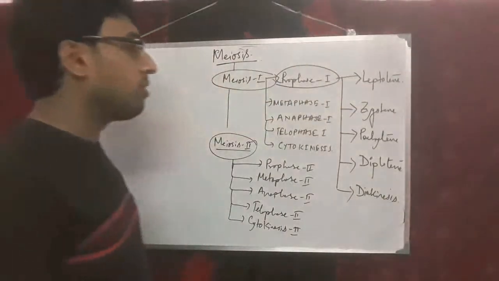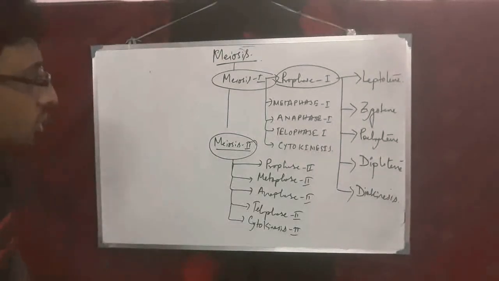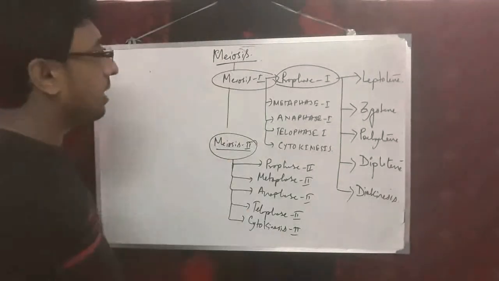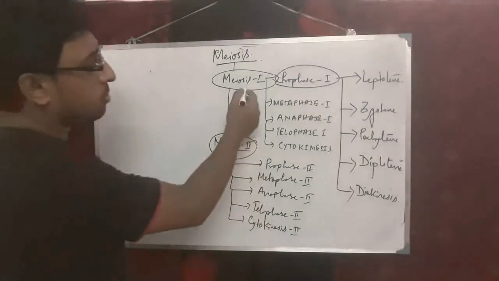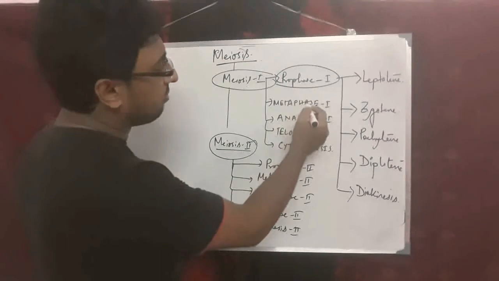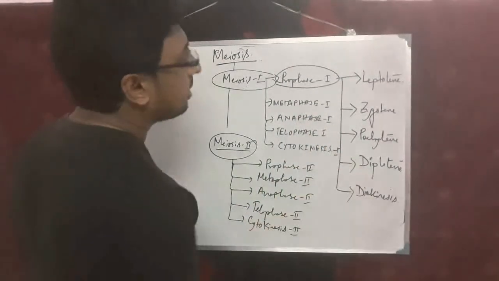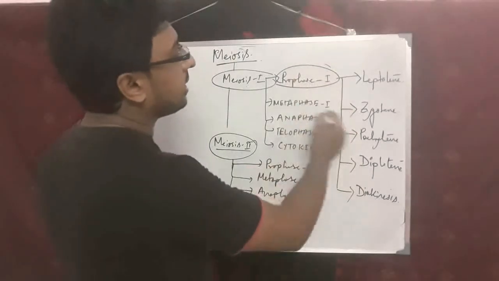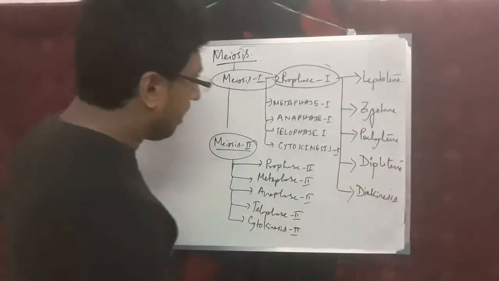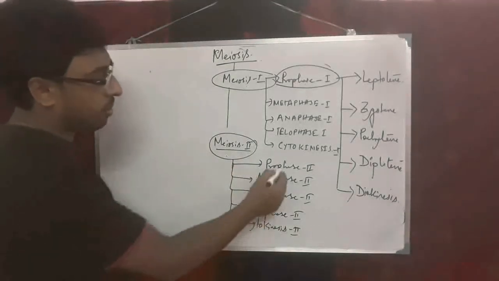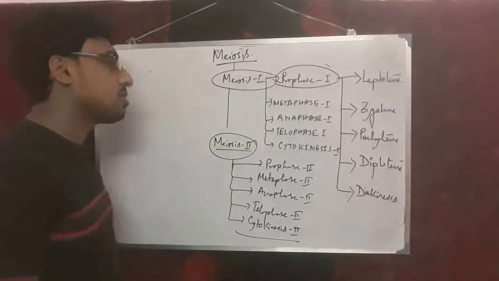So these are the different stages of this type of cell division. There are 2 different parts: one is meiosis 1 and the second is meiosis 2. Under meiosis 1 there are prophase 1, metaphase 1, anaphase 1, telophase 1, cytokinesis 1. And under prophase 1 there are leptotene, zygotene, pachytene, diplotene, diakinesis. Similarly, in meiosis 2 there are prophase 2, metaphase 2, anaphase 2, telophase 2, and at last cytokinesis 2.